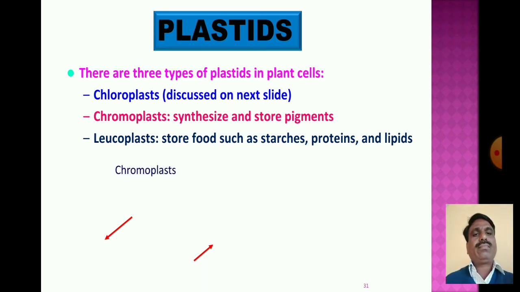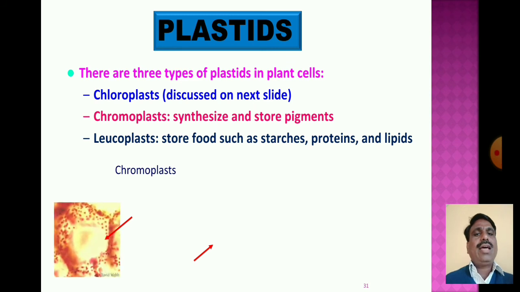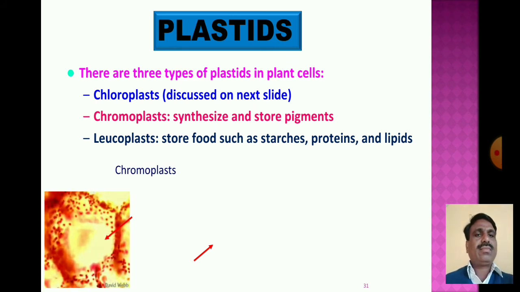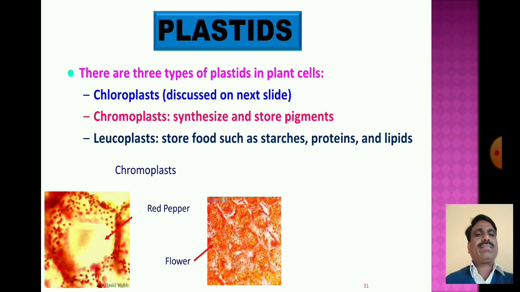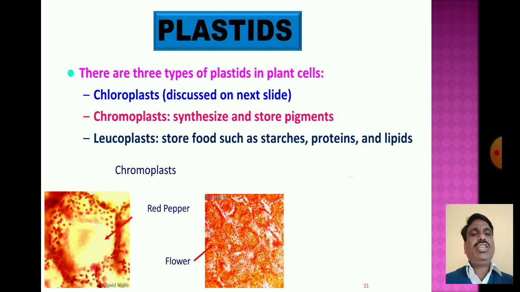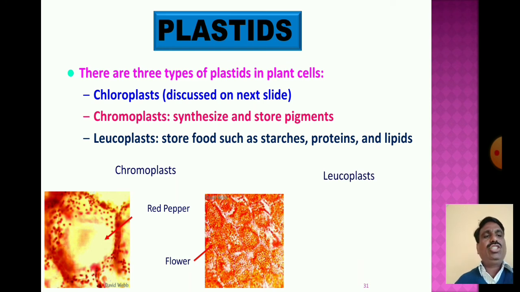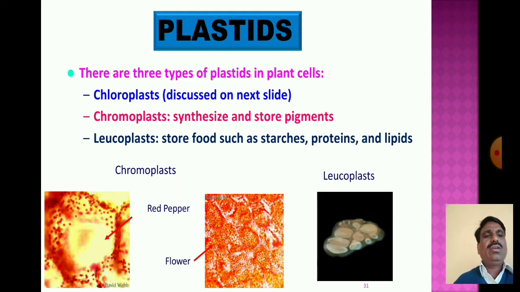Chromoplasts: these are the chromoplasts. Then in red peppers, and in flowers, the pigment is present. And leucoplasts store the starch, proteins and lipids.